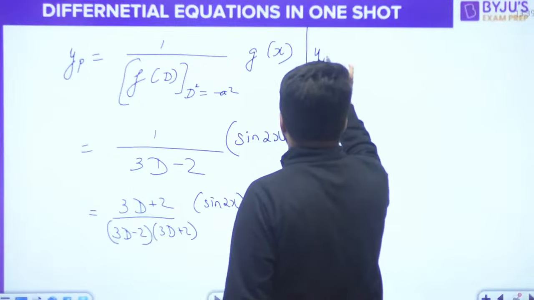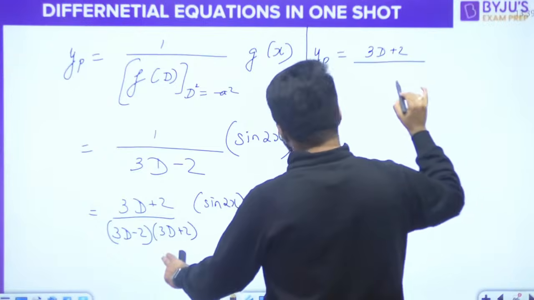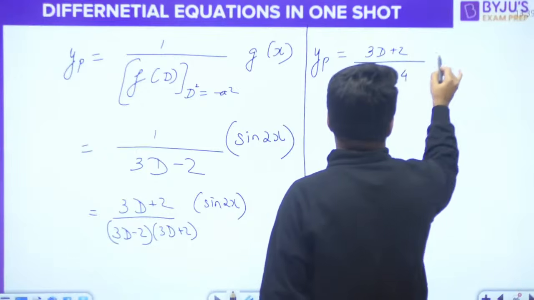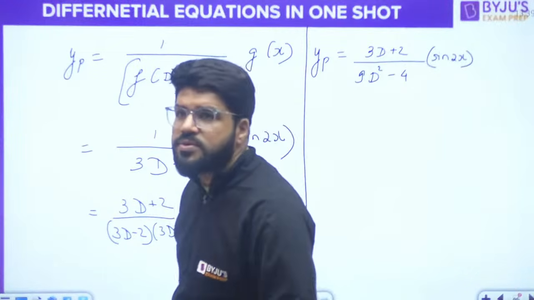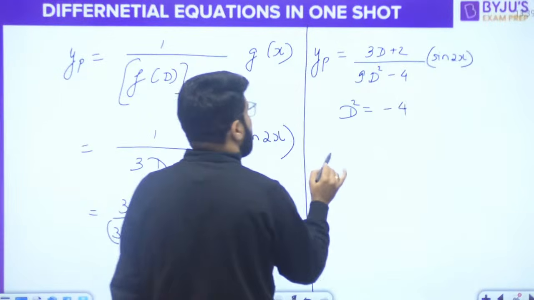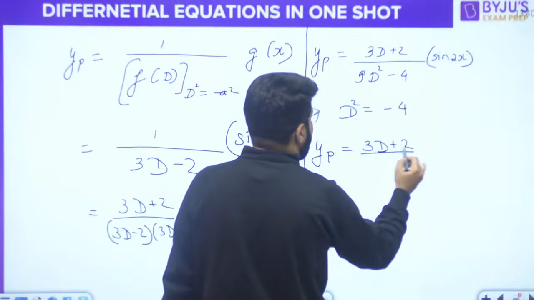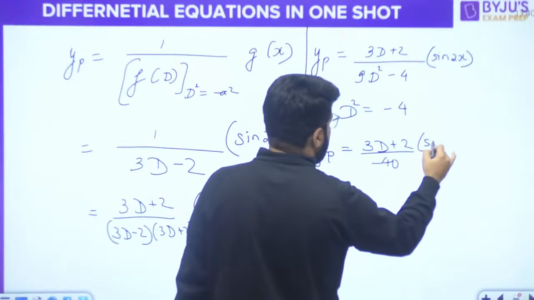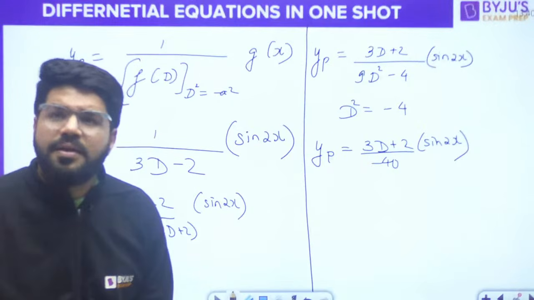So that will become how much? It is 3D plus 2 divided by a minus b times a plus b, which will be a square minus b square: 9D square minus 4, into sin 2x. Now, once again, you will have D square equal to minus 4 applicable. But still there is a D left in the numerator. We will see what to do about that too. 9 into minus 4 minus 4 is minus 36 minus 4, minus 40. There is still a D in the numerator left. What to do with the D in the numerator?